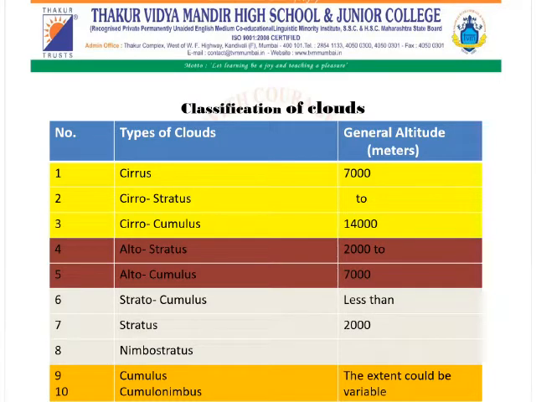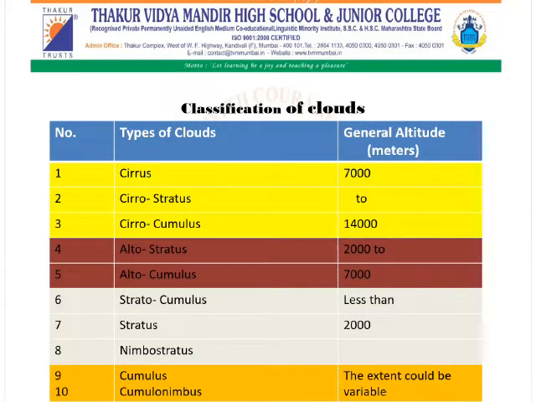Here, in the given table, we can see the classifications of clouds. Clouds are classified on the basis of their altitude. That is, high clouds, then medium clouds, and low clouds. In the table, we can see the types of clouds. First three, that is, high clouds, are called cirrus, cirrostratus, and cirrocumulus. The altitude of these clouds is 7,000 to 14,000 meters. Medium clouds, altostratus and altocumulus, are found at an altitude of 2,000 to 7,000 meters.